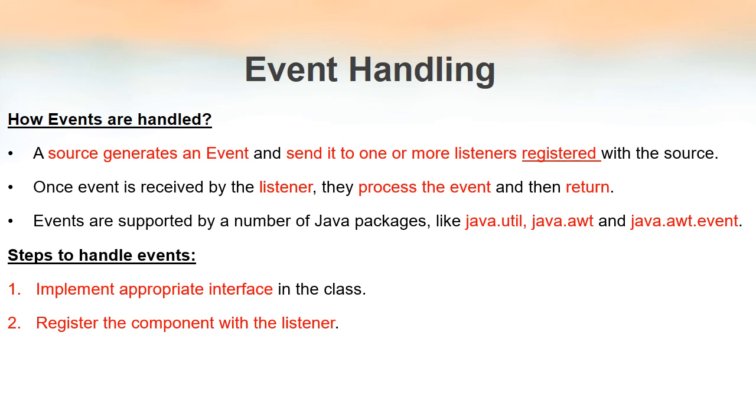Then only that button click event will be sent to that listener, and then that listener will take care of that event. So only those listeners that are registered to an event source will be getting the notification regarding the events. That is very important. So far we discussed events, event sources, event listeners, what all should be done in order to handle events, etc.